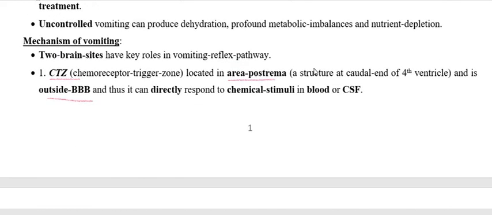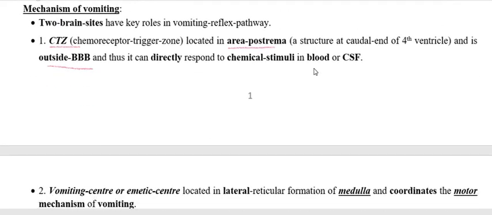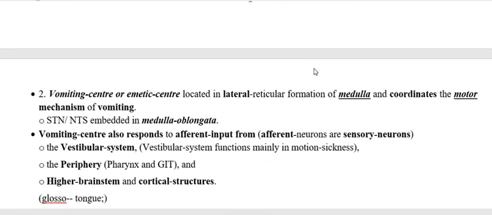Another site which stimulates vomition is the NTS. The NTS has the receptors that we already discussed, and it is also embedded in the medulla oblongata. Because of the five neurotransmitters, they stimulate their respective receptors to give rise to vomition, as we already discussed, and that may move through the efferent neuron.